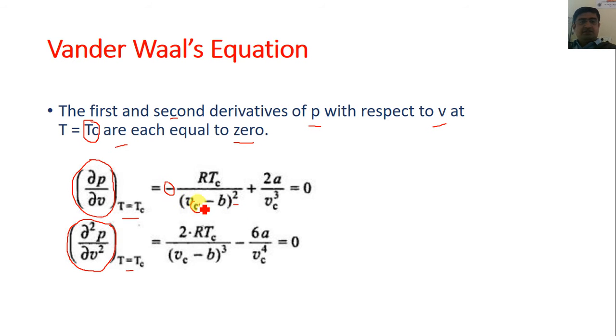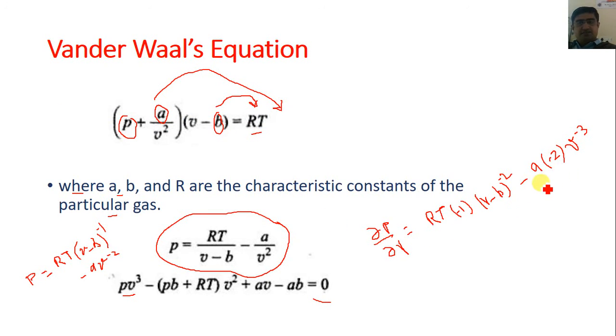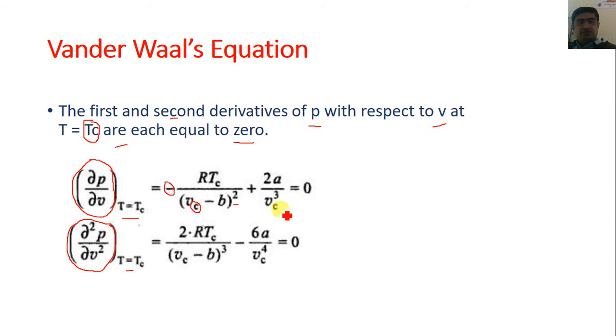Here we are placing Vc instead of V, because here all the values are at the critical point of a gas. And here this term, minus minus gets plus, 2a as it is, Vc raised to power 3, or Vc cube, is equal to 0.